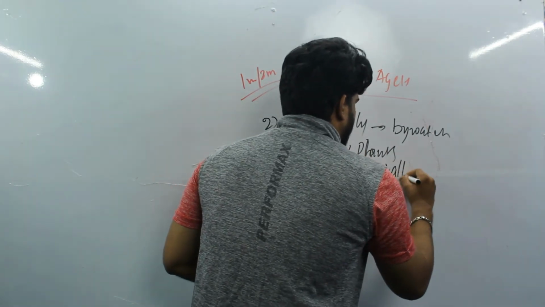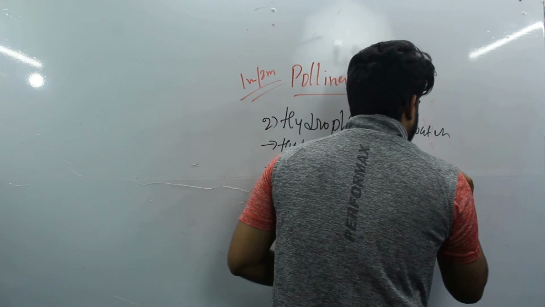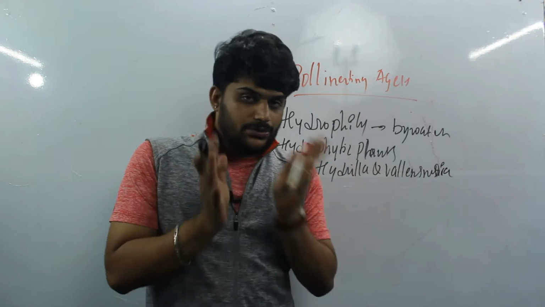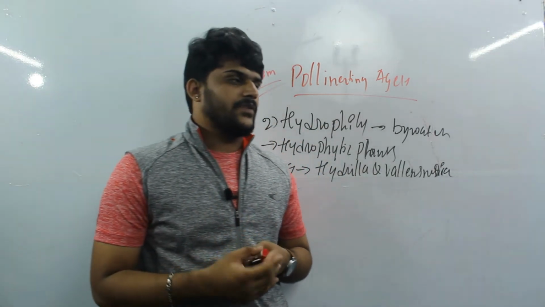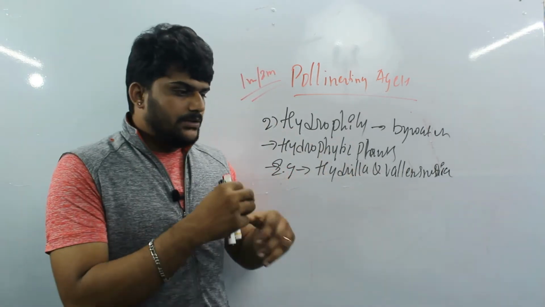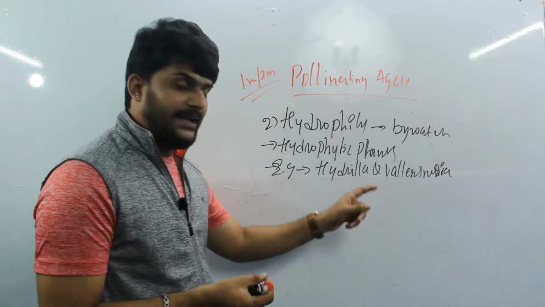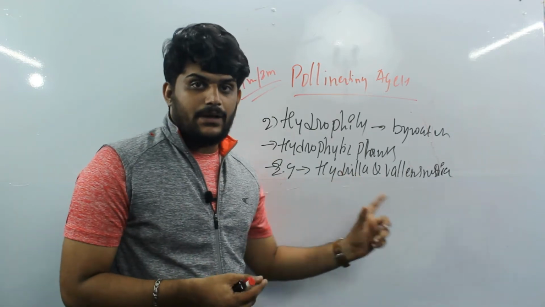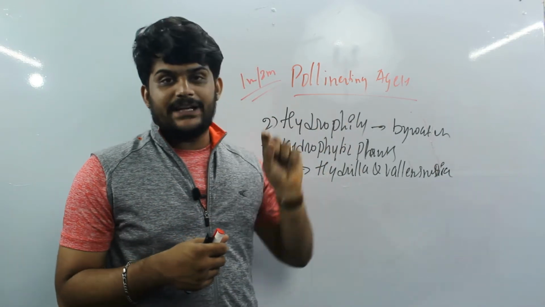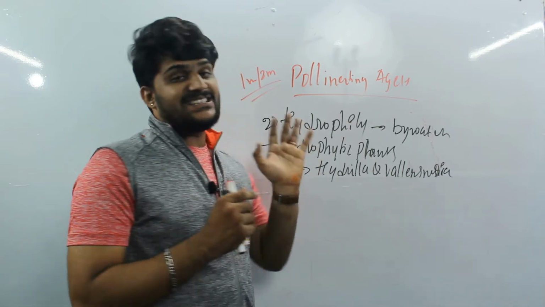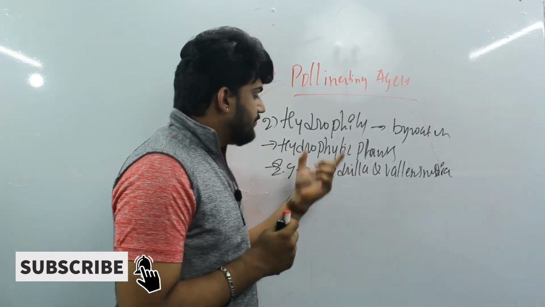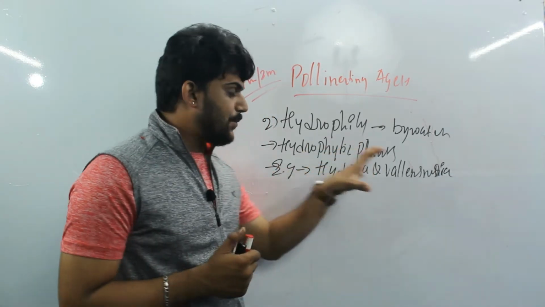and Vallisneria. Now, how does this happen in water? It is a simple method. There are adaptations in the female flower. The female flower comes up to the surface of the water. There will be a lengthy petiole, or otherwise lengthy styles which end with the stigma. Those are the adaptations for these types of plants.